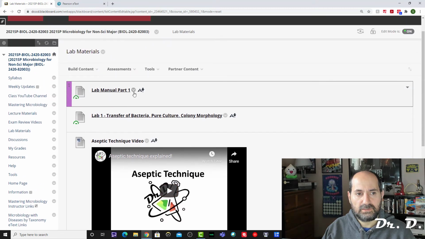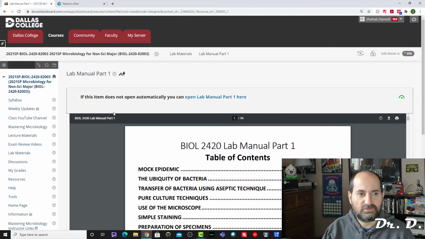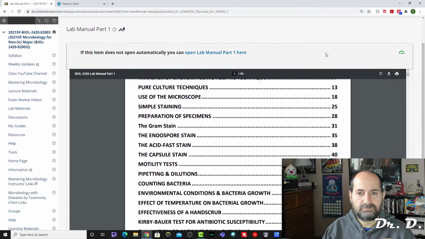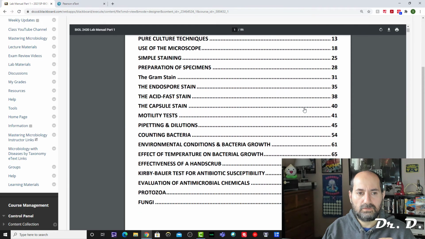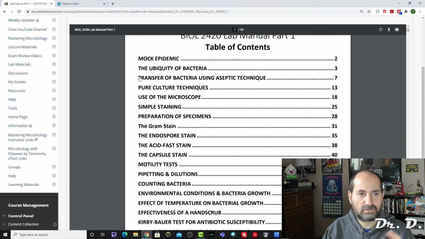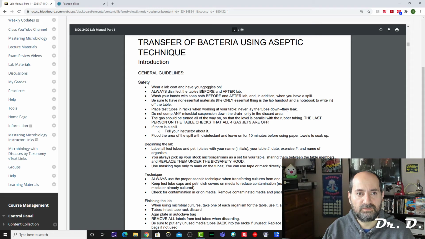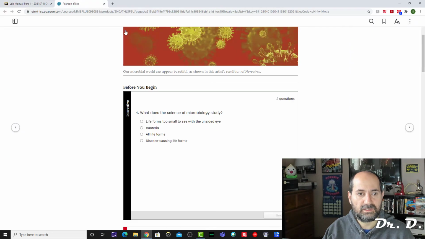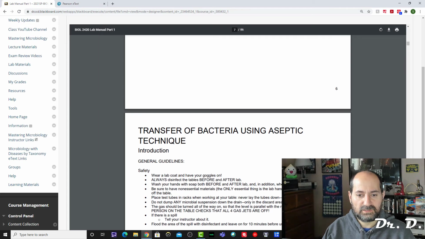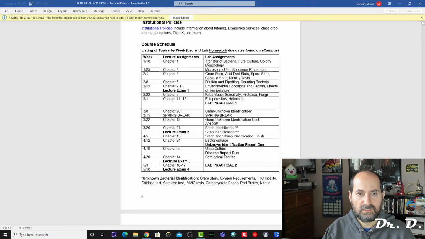And then I would also maybe familiarize yourself with the lab manual. This lab manual also covers a lot of the materials that are in those lab activities that I just showed you, like transfer of bacteria with aseptic technique. Perhaps familiarize yourself with that as well. Okay, so there you go. That's the lab material. And if you notice, these are the concepts to learn for the upcoming lab homework and for the upcoming lab exams called the practical exams.